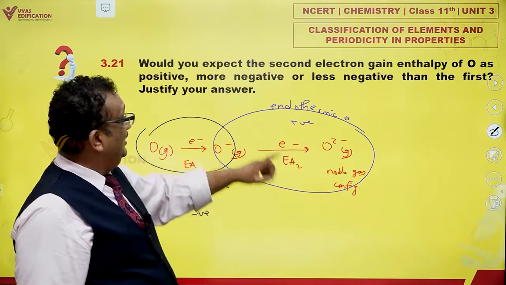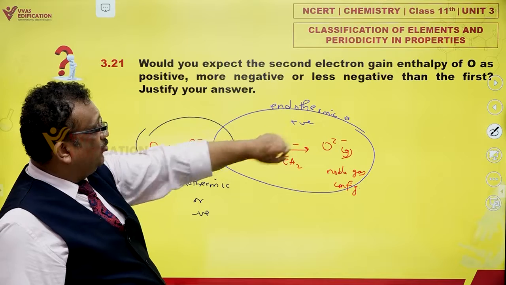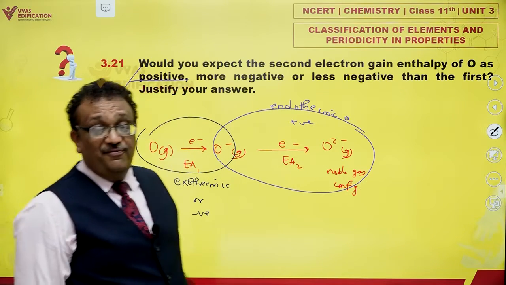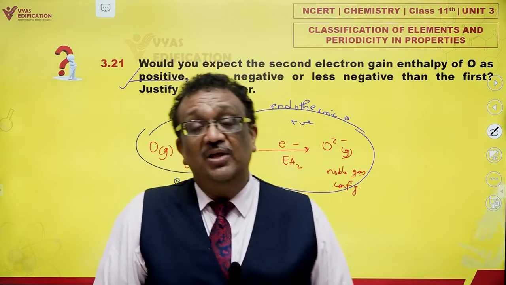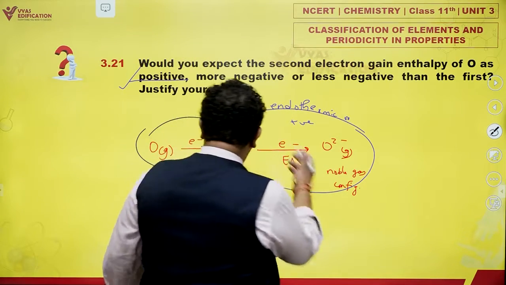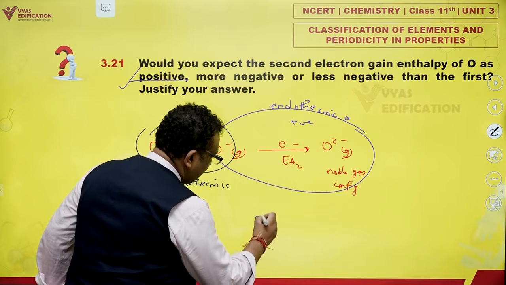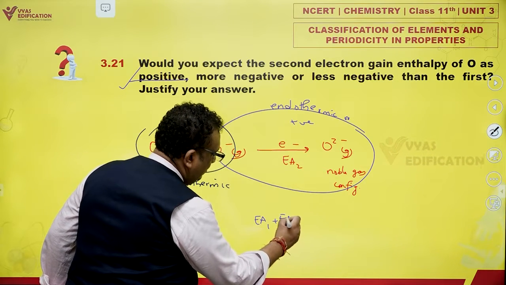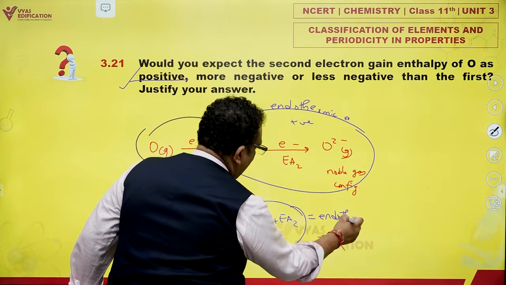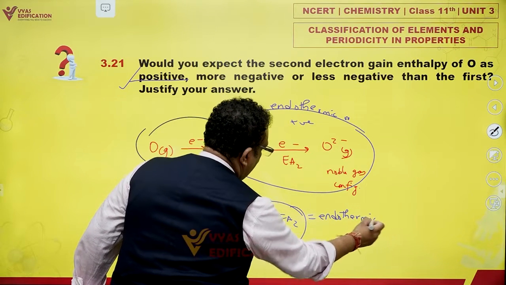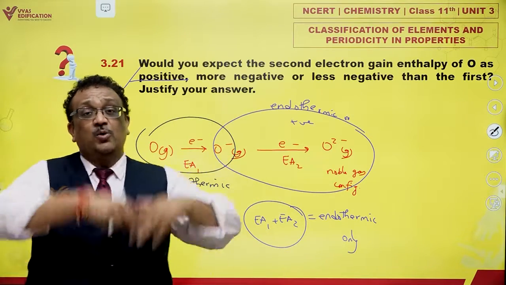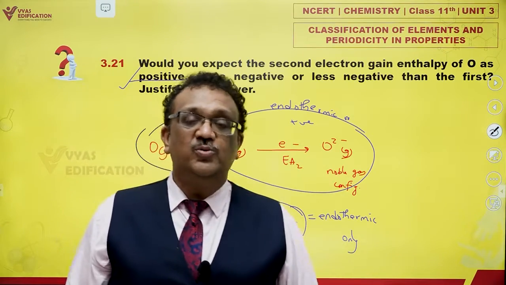Second electron affinity. They said, would you expect the second electron gain enthalpy of O as positive? Yes, it is expected as positive, while the first one was actually negative. And it is so positive that the overall reaction, if you add up EA1 plus EA2, this also is endothermic only. First is exo, second is endo, and second is so much endothermic that the overall reaction also becomes endothermic only.